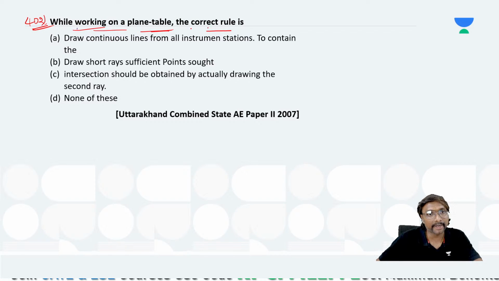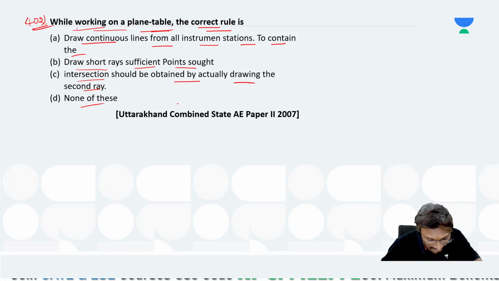While working on the plane table, which one is the correct rule? Draw continuous lines from all the instrument stations. Draw short rays sufficient to contain the points sought. Intersection should be obtained by actually drawing the second ray. None of these.